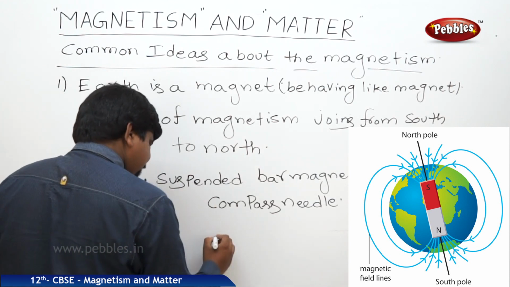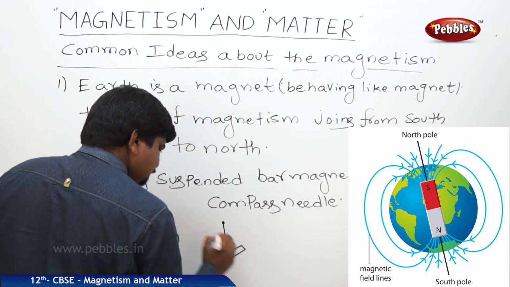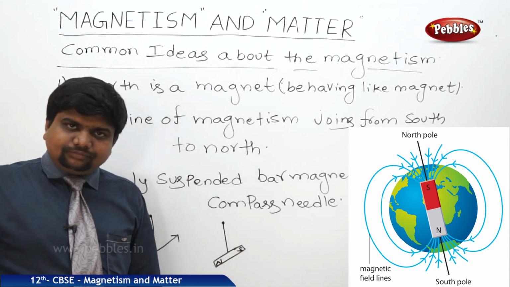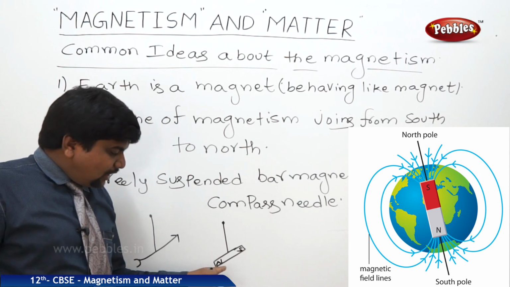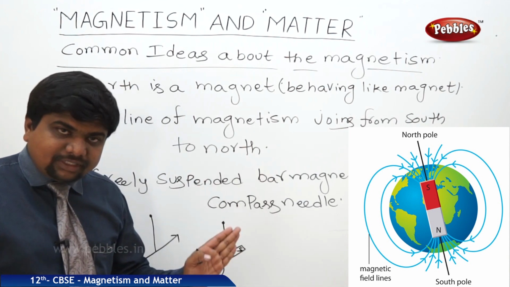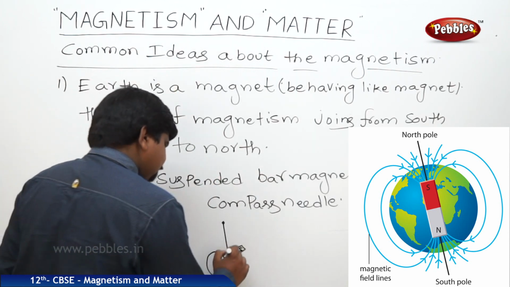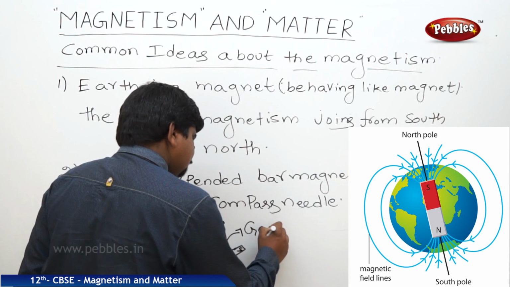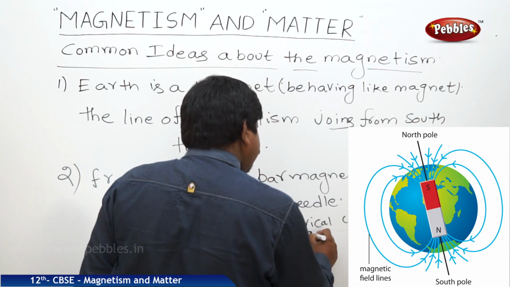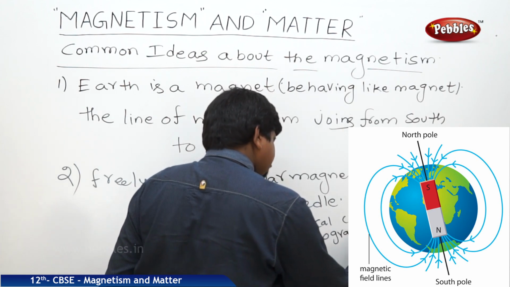Or we can say a bar magnet. Suppose this is north and south. The point to which the north pole of the magnet is nearer is said to be the geographic north pole.